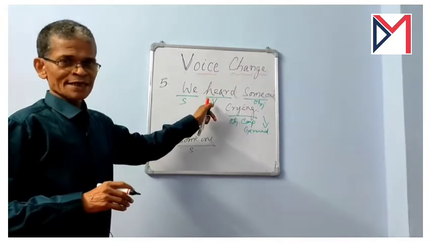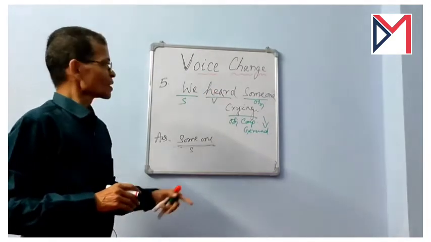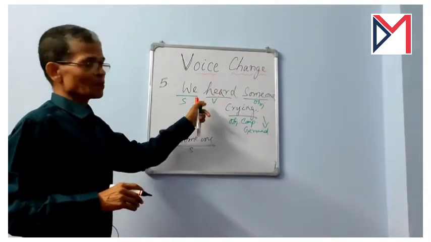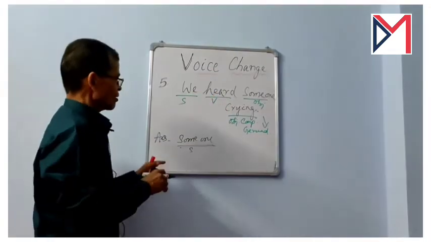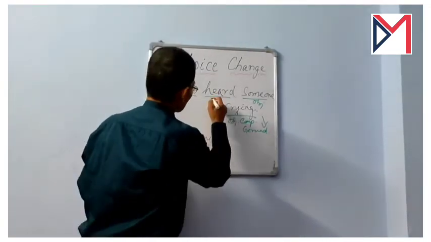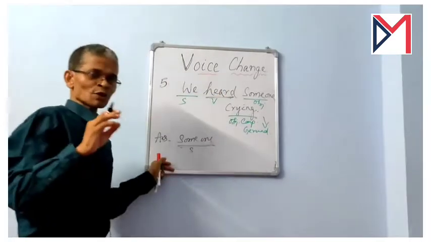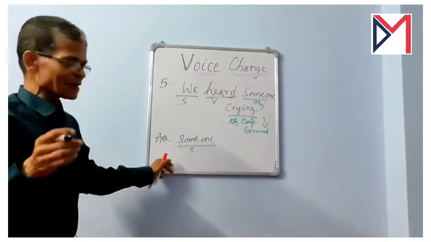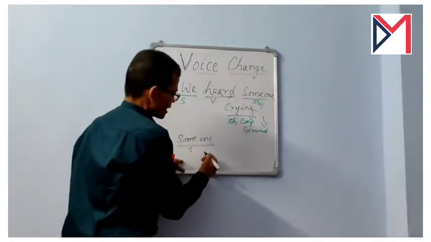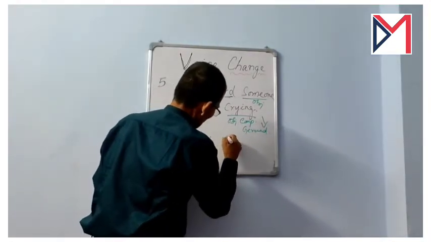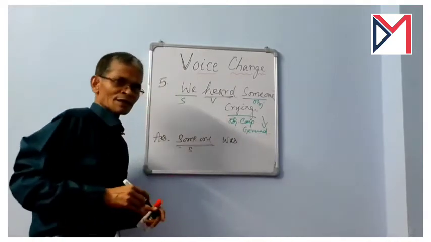past simple. The past simple is the active form, and we have to use the passive form. Now what will be? Now it is the past simple. For past simple we have to use was or were to make passive, and someone is third person singular number, therefore we have to use was.